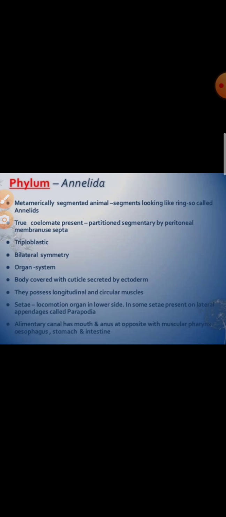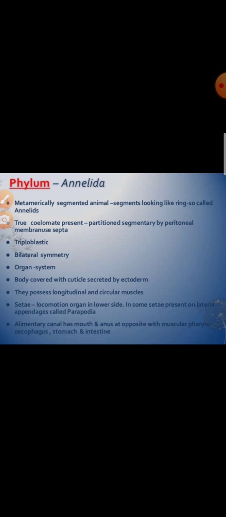Body is divided into a number of segments called metameres by the ring-like groups called annuli. That's why the name Annelida. Triploblastic, and their body shows organ system level of organization. Animals are eucoelomate, that is, they have true coelom, it is schizocoel. Body is covered by moist cuticle secreted by the underlying epidermis.